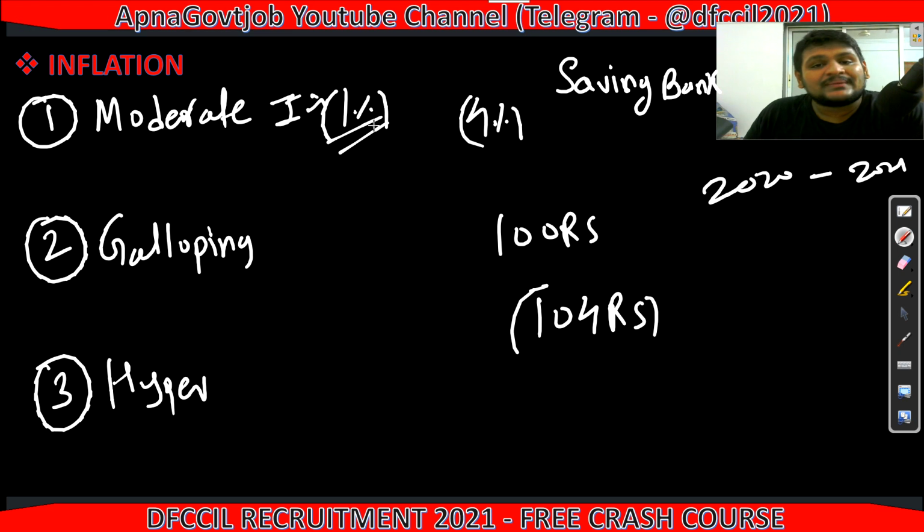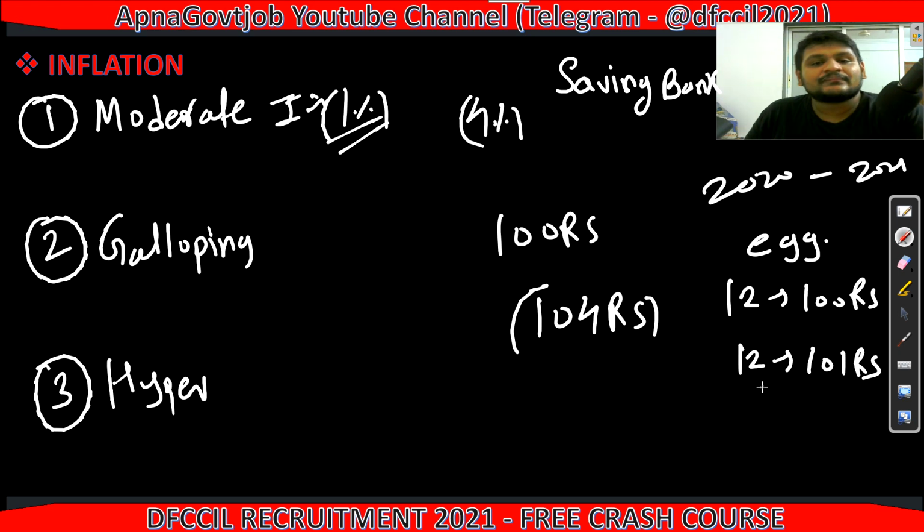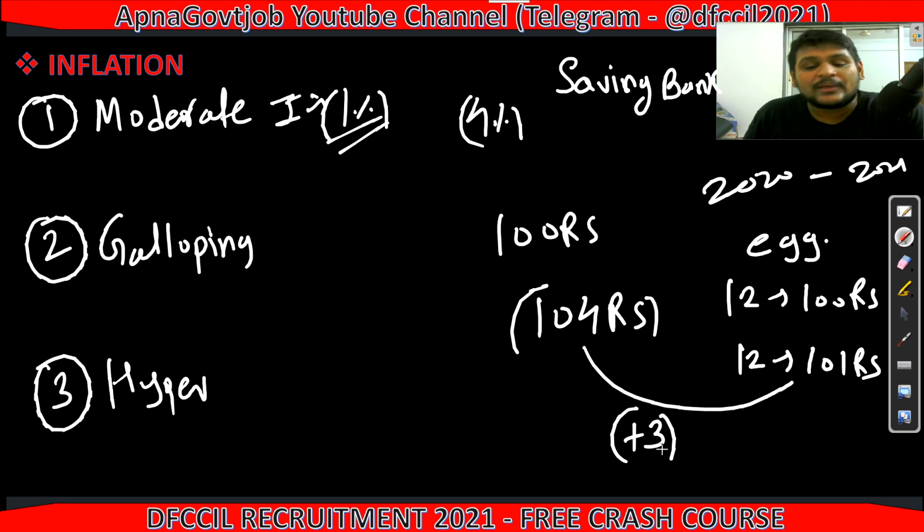But there is inflation of 1%, meaning all the prices are up now. Suppose you are buying X, and earlier you could buy 12x for 100 rupees. Now because of 1% inflation, that 12x costs you 101 rupees. So now you are at +3, you are in surplus here, because your savings income is 104 and you are now spending 101. This is the first case, moderate inflation.